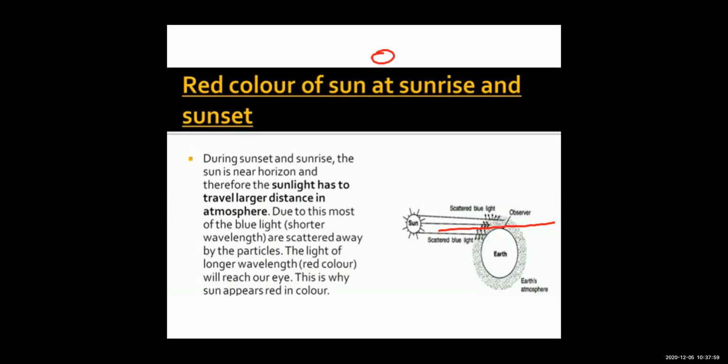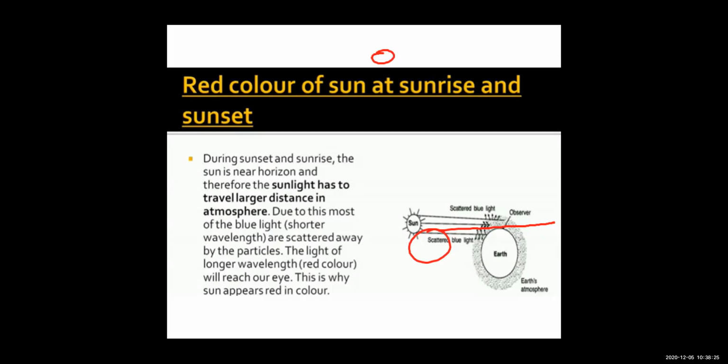So what happens during the sunrise and the sunset? The sun is very close to the horizon. So as the sun is very close to the horizon, the sunlight travels a larger distance, right? It travels a longer distance.